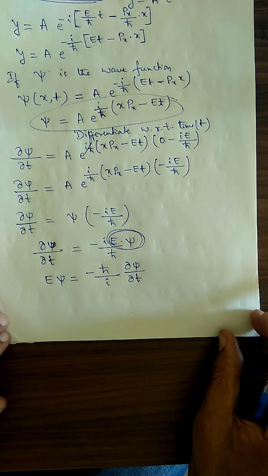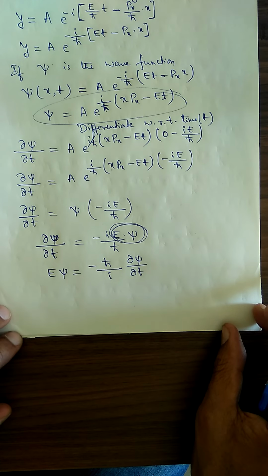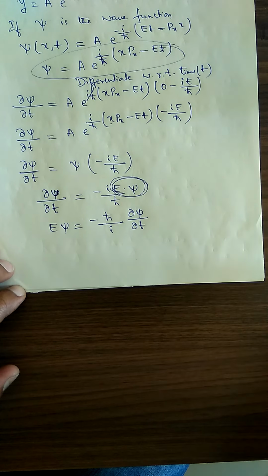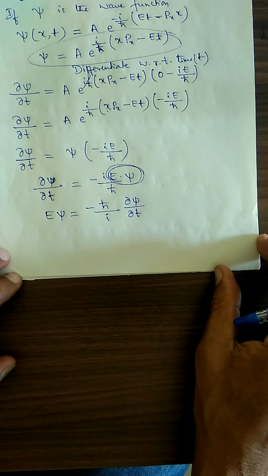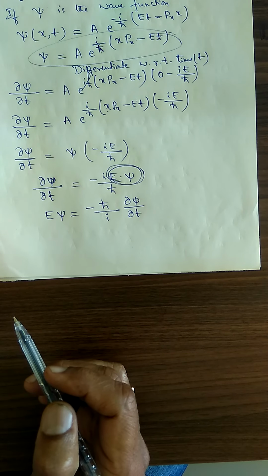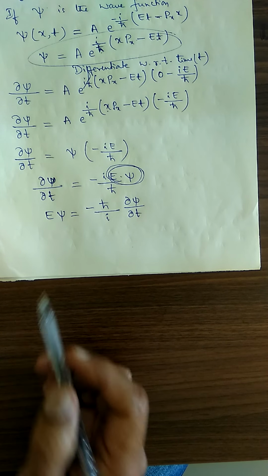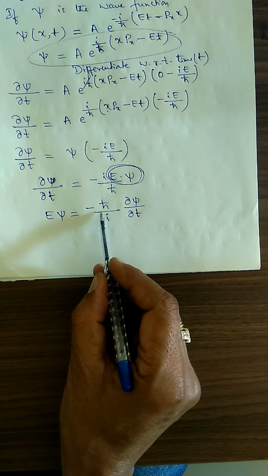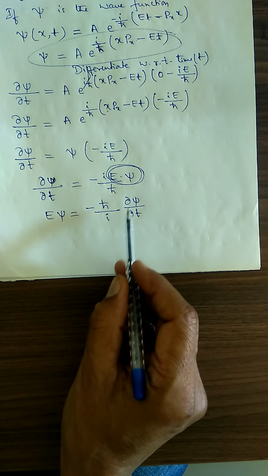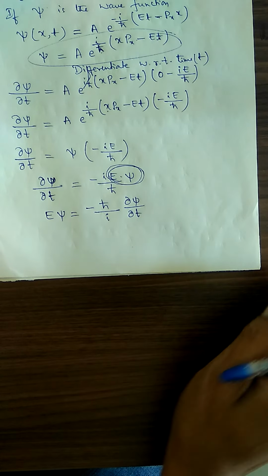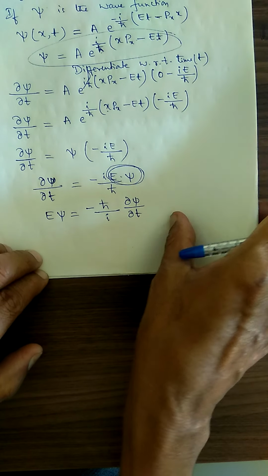Very easy concept. The only thing is you have to practice at home many times. E psi is equal to minus h cross divided by i del psi divided by del t, that we got.